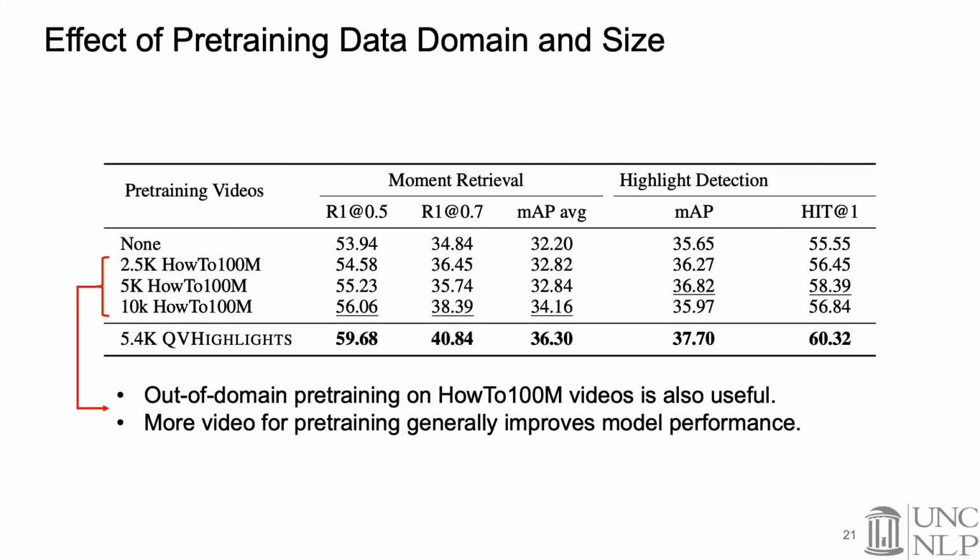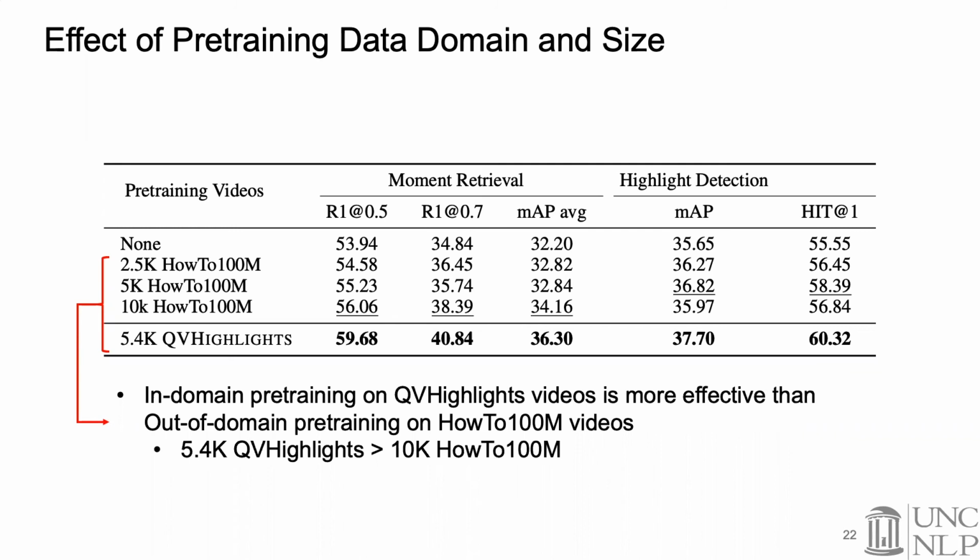To better understand the role of pre-training, we examine the effect of using data of different domains and sizes for pre-training. Specifically, we use HowTo100M instructional videos of different sizes for pre-training the Moment-DETR model. And then we evaluate its fine-tuning performance on our QVHighlights dataset. We noticed that this out-of-domain pre-training also improves the model performance, even when only trained on 2,500 videos. And when increasing the number of videos, we see a steady performance gain for the moment retrieval task.